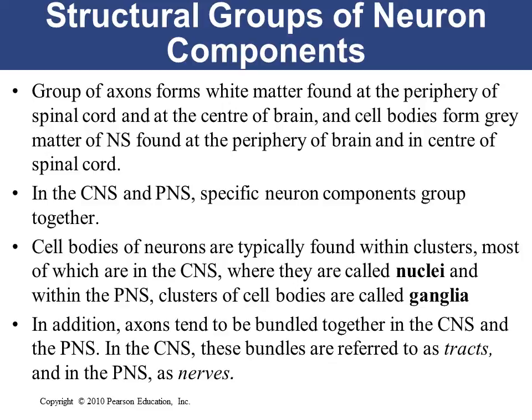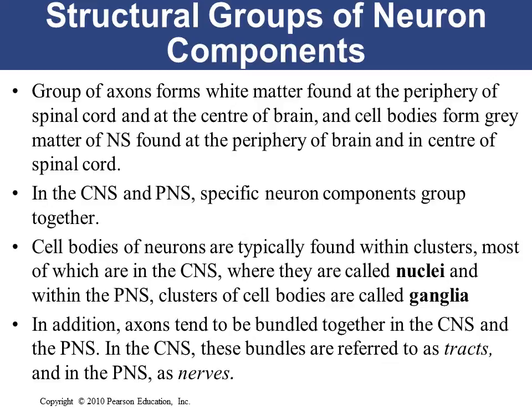In the CNS and the PNS, there are specific neuron components grouped together. The cell bodies of neurons found in clusters in the CNS are called nuclei, while the clusters of cell bodies in the PNS are called ganglia. When the cell bodies are in clusters in the CNS, they are called nuclei, but when they are in clusters in the PNS, they are called ganglia. When axons are bundled together in the CNS, these bundles are referred to as tracts, and in the PNS they are referred to as nerves.